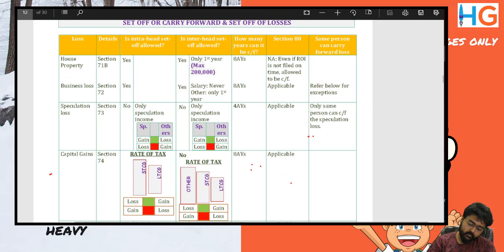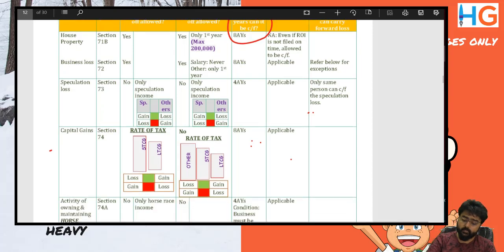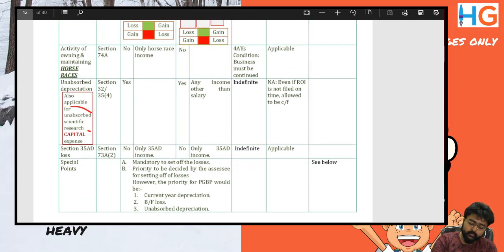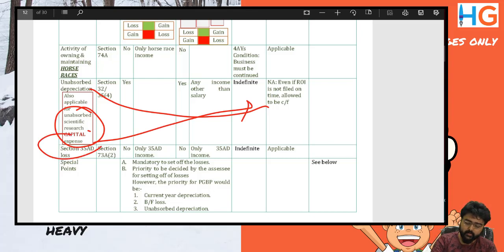Years of carry forward. This column. How many years can it be carried forward? All losses 8 years, except speculation, owning and maintaining horses is 4 years. Indefinite: three. Unabsorbed depreciation, don't you forget scientific research capital expense. It is indefinite, and 35AD ka loss.